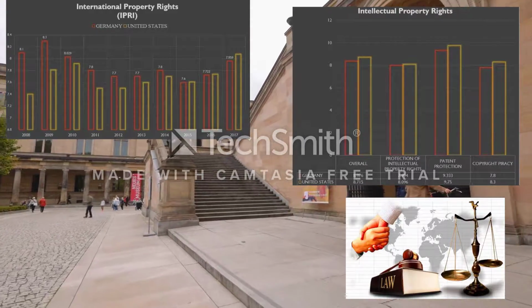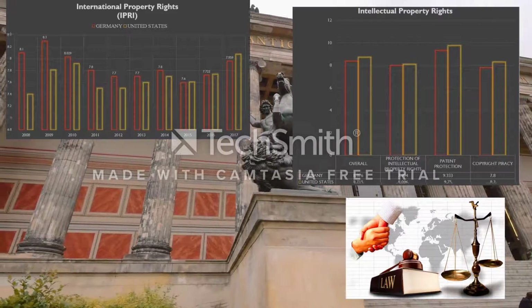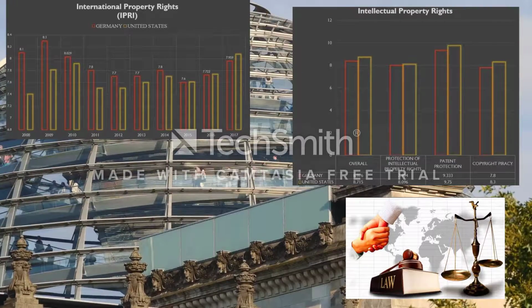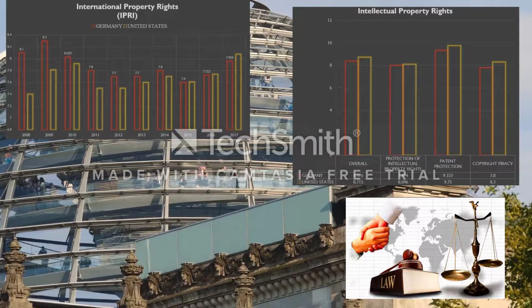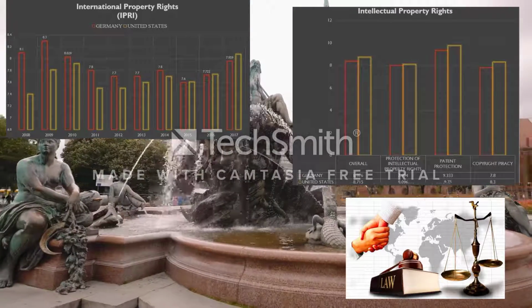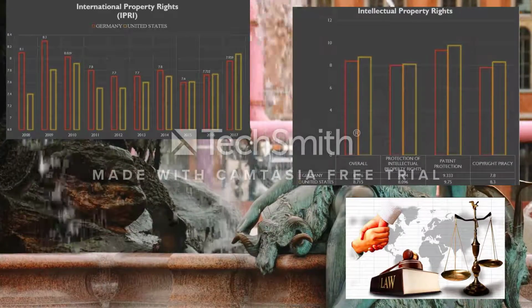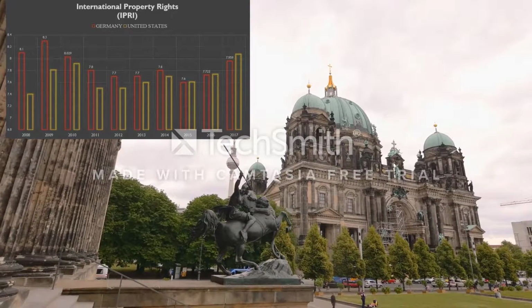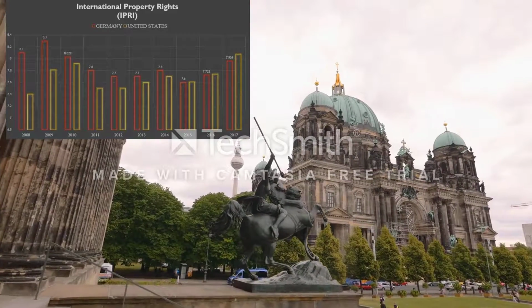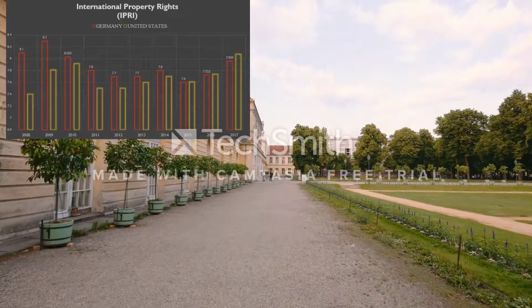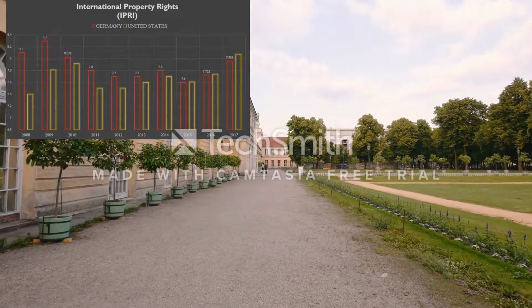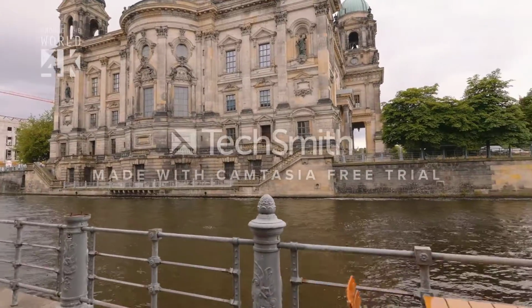Germany has powerful legislation in regards to the protection of intellectual property. The regulations refer to copyright, trademark, design, utility model, and patent protection. Germany has been a member of the World Intellectual Property Organization since 1970.